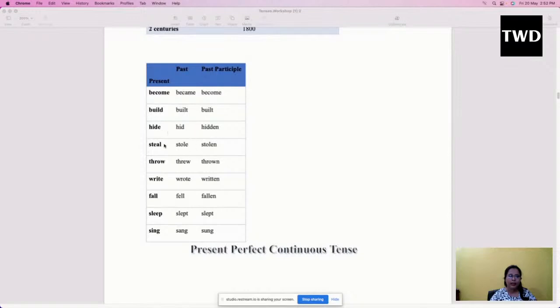Hide, hid, hidden. Hide means hiding somewhere, this is the present form. Hid is the past form of hide, and hidden is the V3 form. Steal, stole, stolen. Throw, threw, thrown. Write, wrote, written. Fall, fell, fallen. Sleep, slept, slept. Sing, sang, sung. In case you don't know the V2 or V3 forms of the verbs, please go to Google and download the verb chart, and please memorize all these, at least the regular verbs, the regular action words which we use on a daily basis.